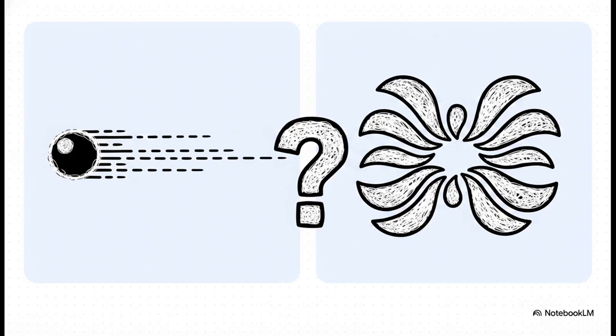Then, in 1924, Louis de Broglie drops a bomb. He proposed that not only does light act like both, but matter itself, stuff like electrons, also exhibits this dual behavior.